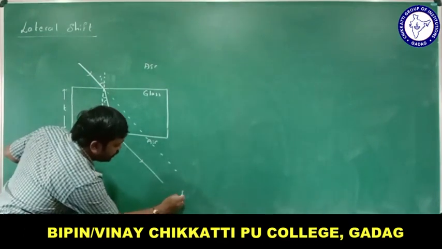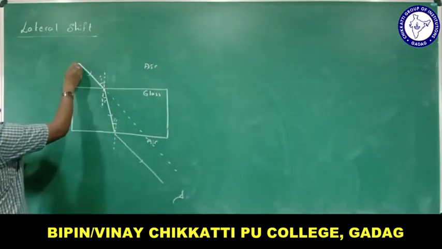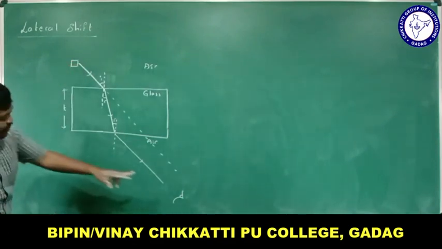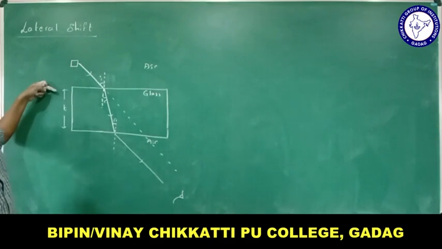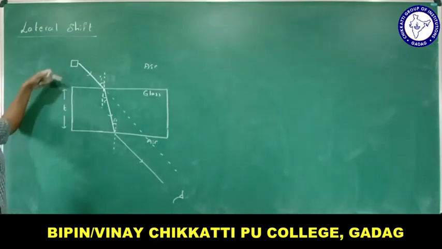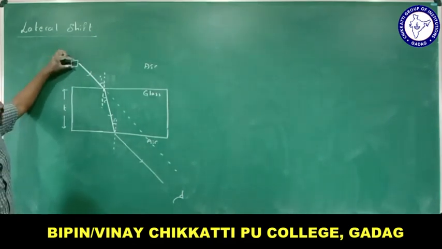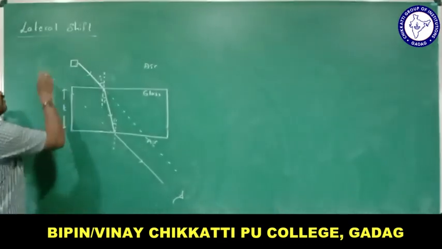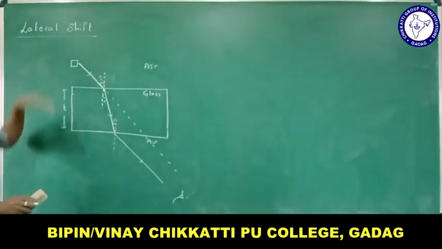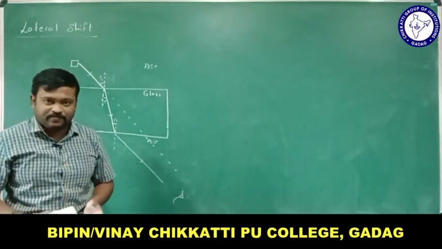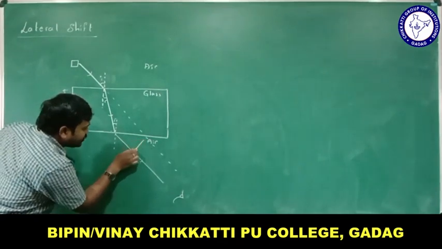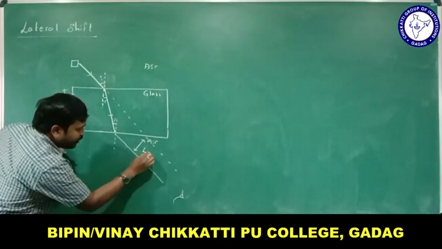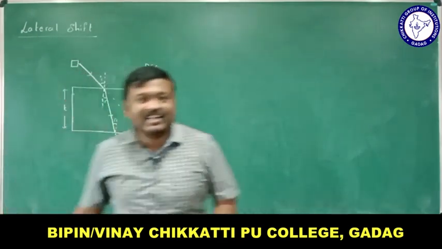If you are seeing a substance which is kept here, let me take a box kept here. If I am seeing from this side, this box appears to be shifted this way. The person seeing from this side sees the object appear to come from this side, and this shifting is called lateral shift. The perpendicular distance between these two lines, the incident ray and the emergent ray, is called lateral shift.